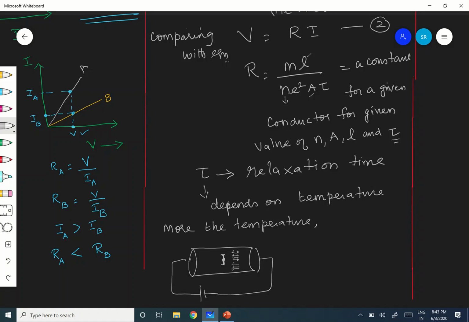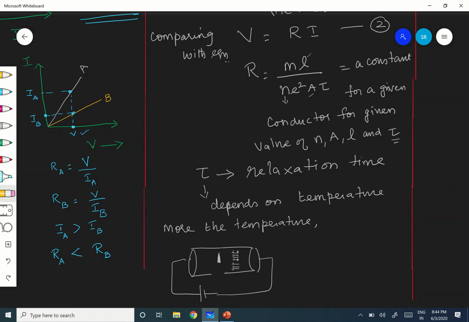If you increase the temperature, what will happen? The amplitude of vibration will increase. Hope you're following. This is exaggeration, but I just want you to understand. Before, it was vibrating like this. If you increase the temperature, the energy is increased, therefore the amplitude of vibration will also increase.